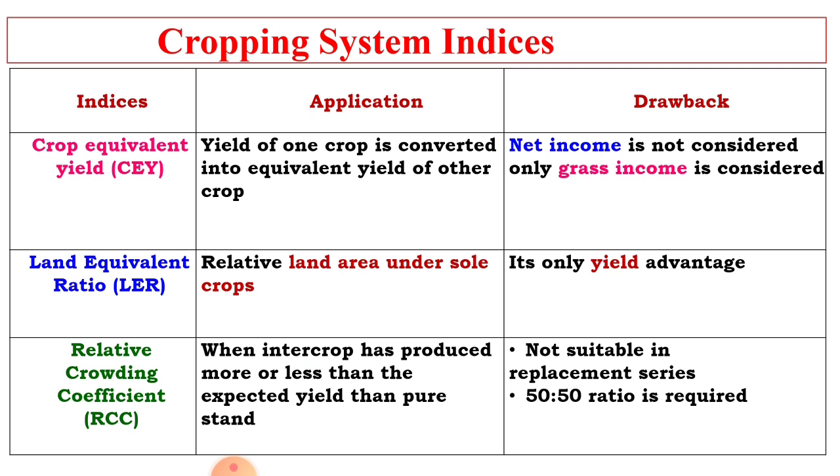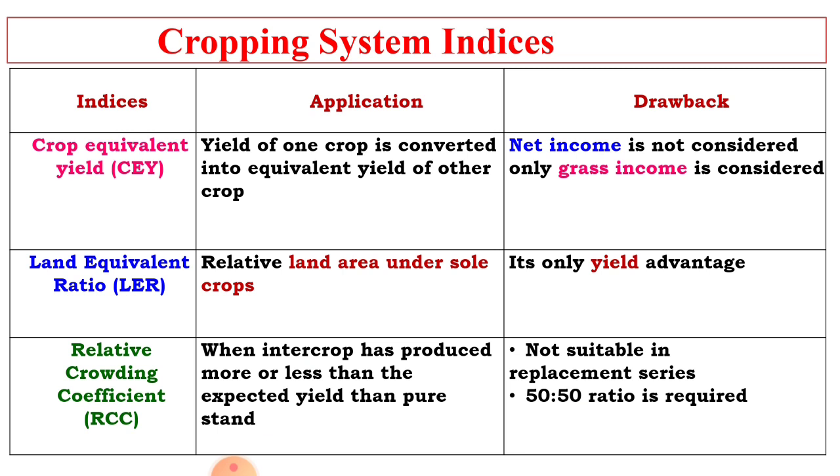Then the cropping system indices, their application and drawbacks. Crop equivalent yield is applied when the yield of one crop is converted into the equivalent yield of other crops. The drawback is that net income is not considered, only gross income. Then land equivalent ratio is applied to the relative land area under sole crops. When a sole crop is grown, land equivalent ratio is applicable. The drawback is that it shows only yield advantage.